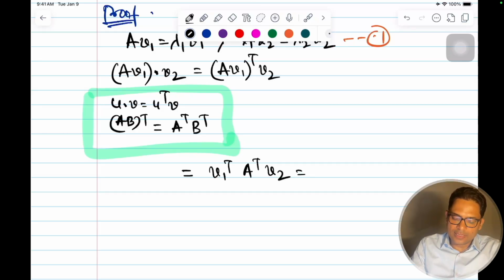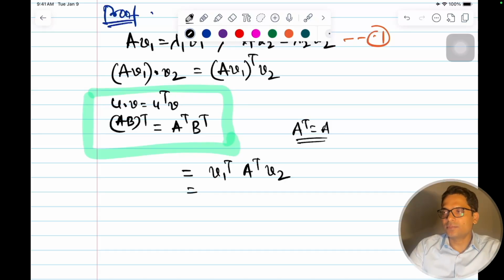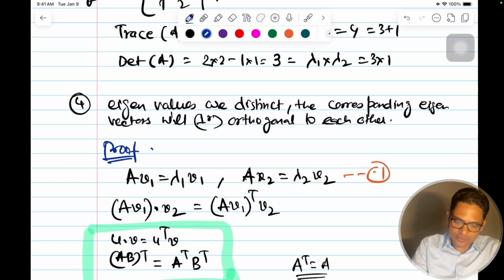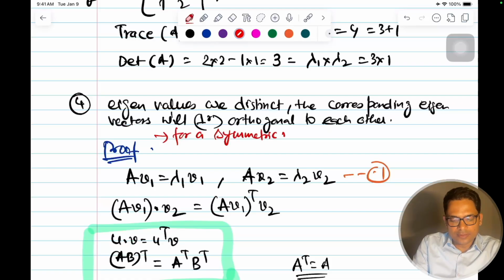Can we write A transpose equal to A? I forgot that condition: this holds for a symmetric matrix, that is, A is equal to A transpose.